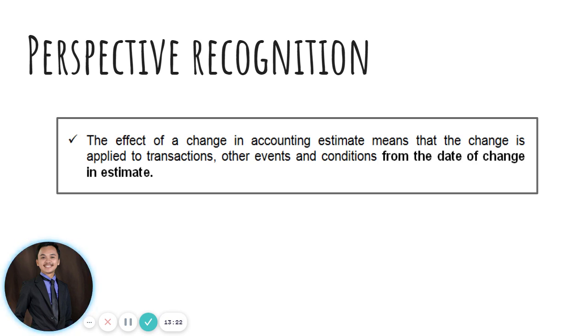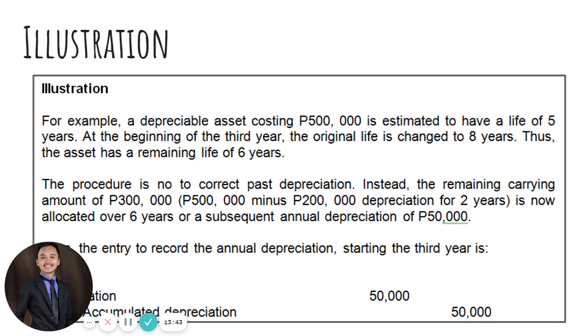So that means when from 50,000, the change took effect immediately on the first day after the first accounting period. So that means that change, guys, will only take effect from that date of change in the future. No more adjustment will be made in the prior year.